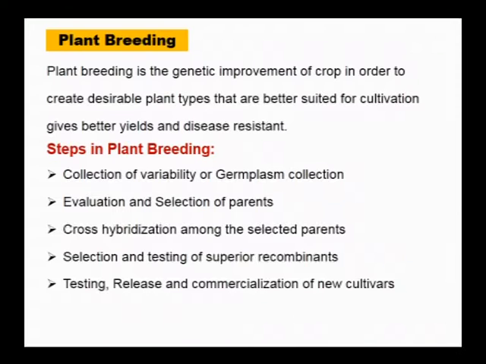This is done in the research field as well as in the farmers' fields for 2 to 3 generations, and it has to be compared with already available cultivars with respect to a specific character or trait. They can even be grown in different agroclimatic zones or regions. If it suits more than 2 or 3 agroclimatic zones, then it can be released as a new cultivar.